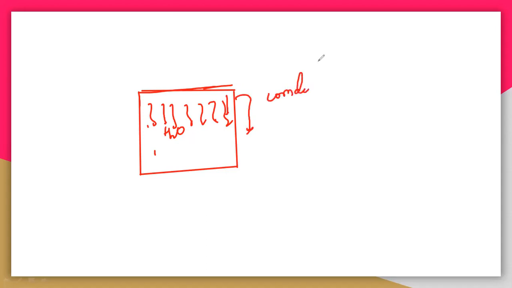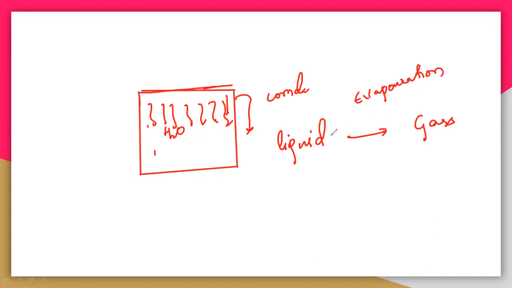So what is condensation? In the evaporation process, the liquid is changing into the gaseous phase; that process is called evaporation. When the gas is converted again into liquid, that process is called condensation. So here the gaseous molecules, the vapors, will condense again to give the liquid.